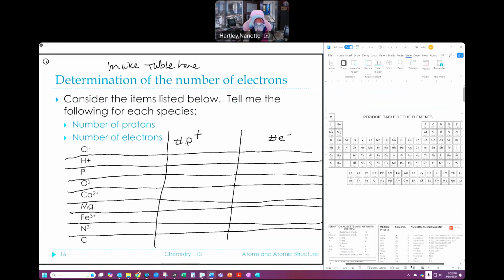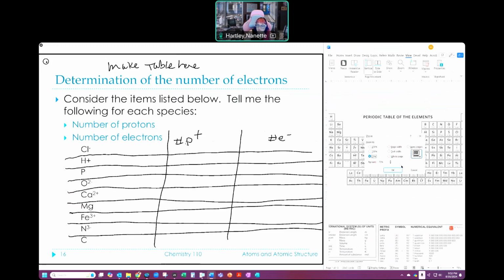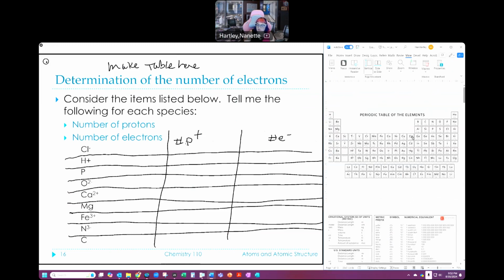It's not quite the right size, but okay, we'll work with this. That's better. Okay, so now I can see my periodic table.